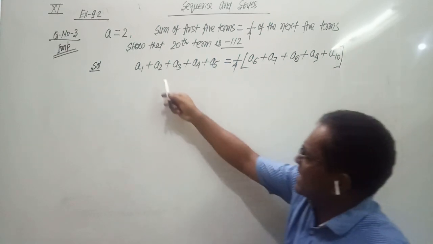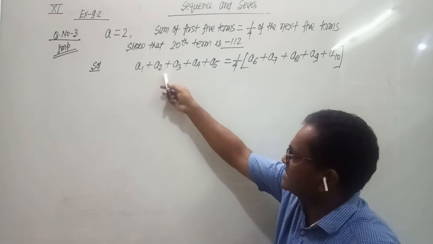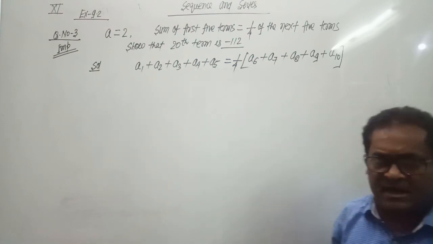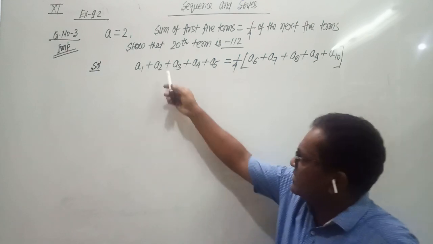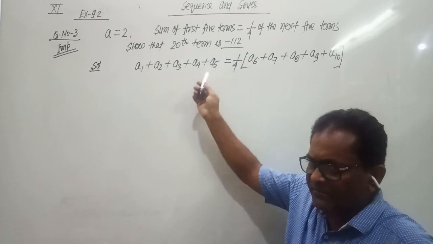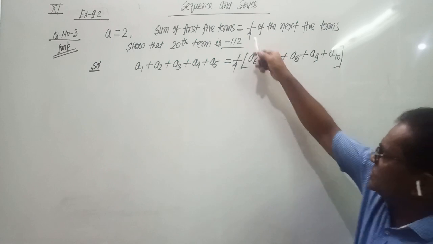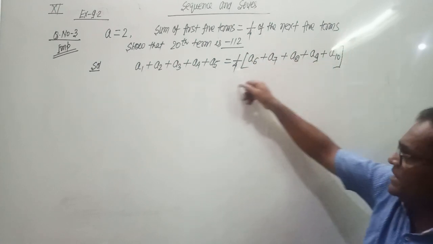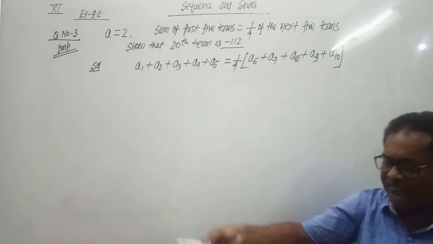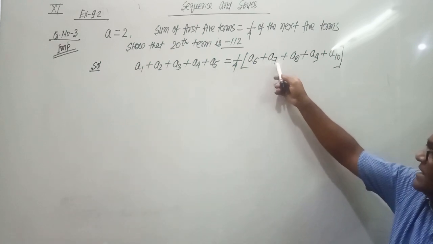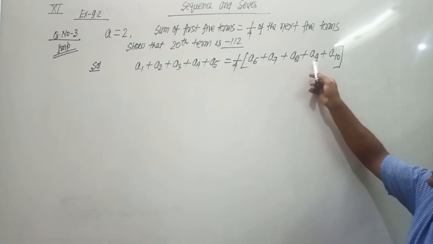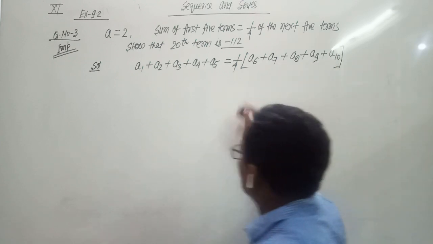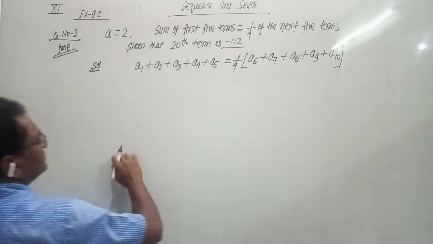Sum of first 5 terms means A1 plus A2 plus A3 plus A4 plus A5, is equal to 1/4 of the next 5 terms. The next 5 terms means after A5: A6 plus A7 plus A8 plus A9 plus A10. Now do cross multiplication.